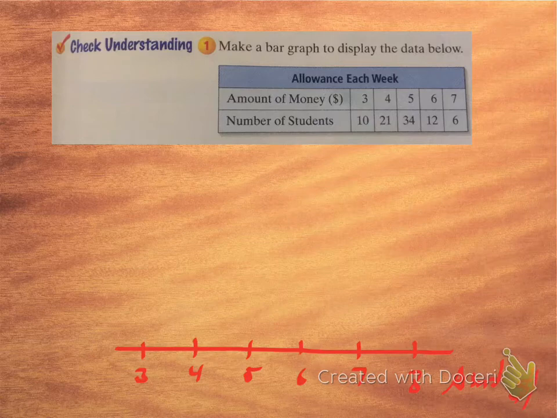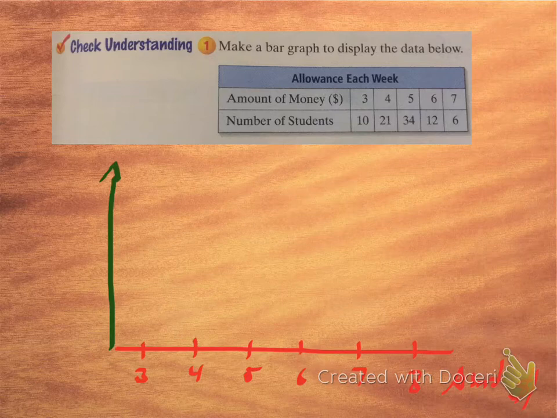Okay? Let's switch colors here, and let's do a vertical axis. And the vertical axis is going to represent, in this case, how many students made different amounts of money.